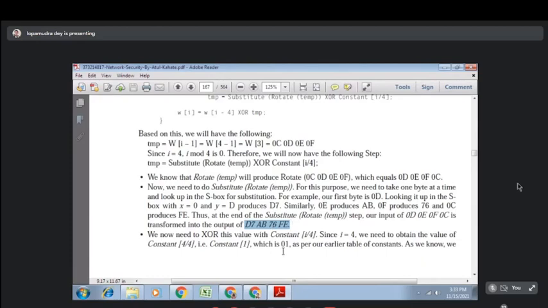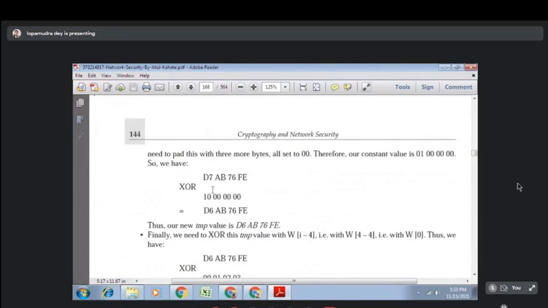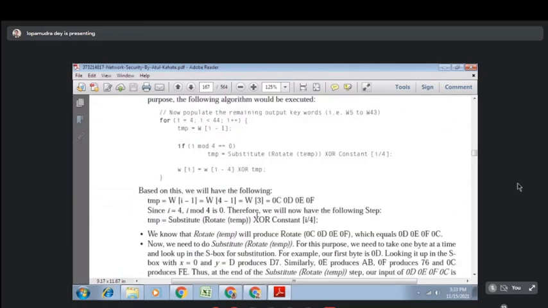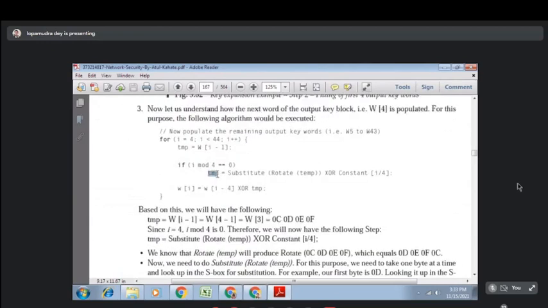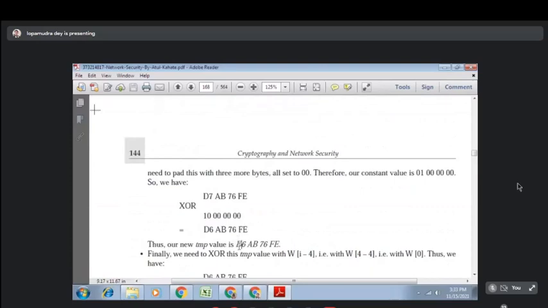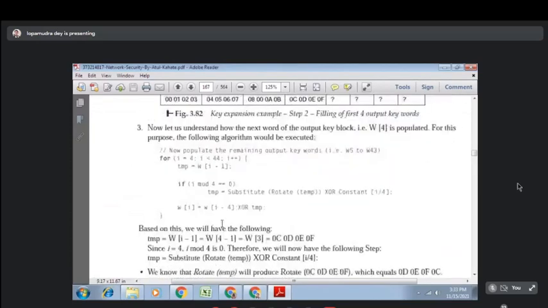কনভার্ট করে 0, 1 দিয়ে অ্যাড করতে হবে। তাহলে সেটা করে ফেলি। তো this is something like that. এবার 0, 1 টাকে এইভাবে লিখতে হবে। So then we have to perform XOR, and after the XOR operation this will be the output. ঠিক আছে, so now our temp value, this temp value will be this, okay? Now finally what we need to do, that wi equal to wi minus 4 XOR temp.